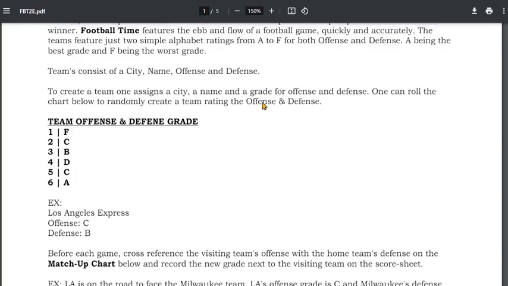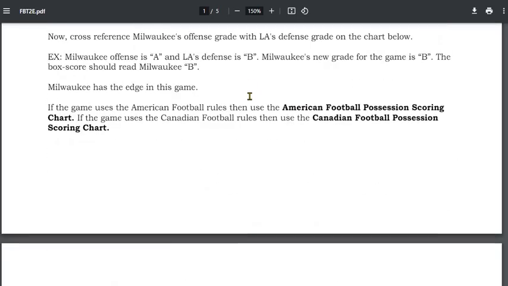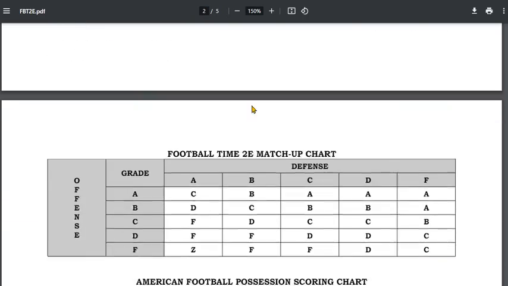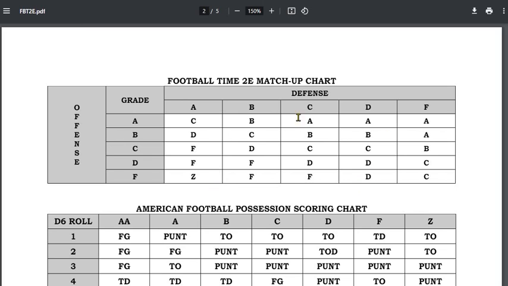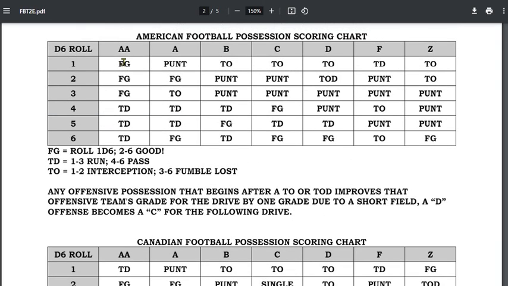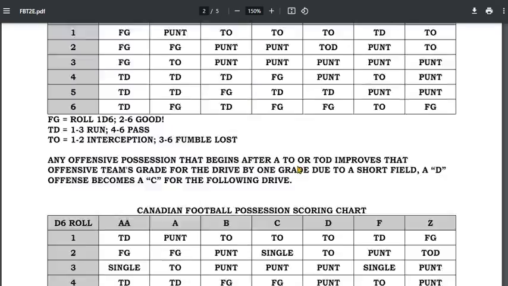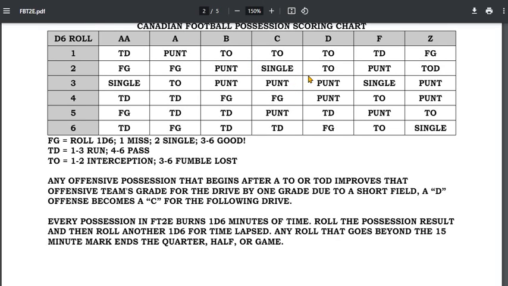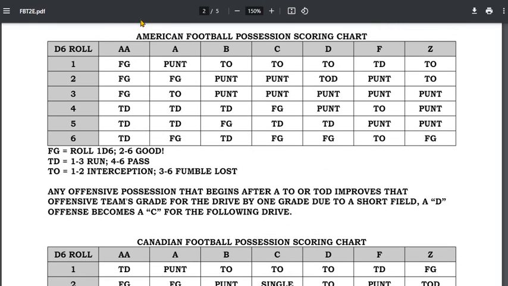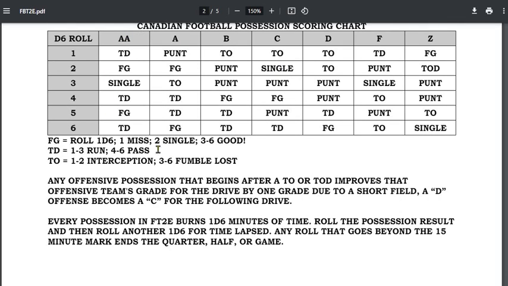But I wanted to share this because I've made some tweaks. I wanted to tighten up the ideas a little bit. I really wanted to increase the range on the charts a tiny bit. And more importantly, I wanted to add that AA. And then simplify these results here. And then, of course, we make rolls to further identify. And then, of course, part of the reason I wanted to do this was to get to a Canadian Football League version. So I wanted all these to be tightened up so we could then get that Canadian version in here.